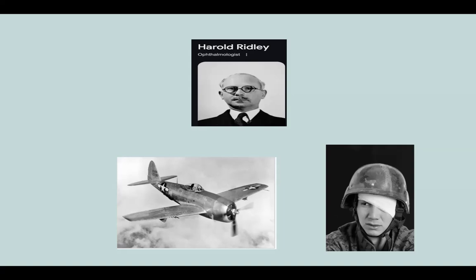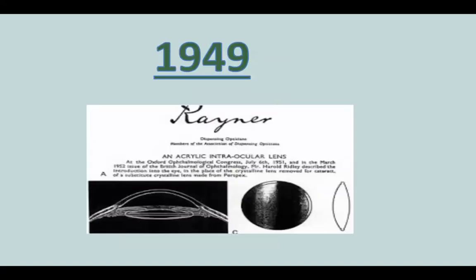With this in mind, he started working, and the first intraocular lens was implanted in the year 1949. But unfortunately, this patient had a post-op refractive error of minus 21 diopter.